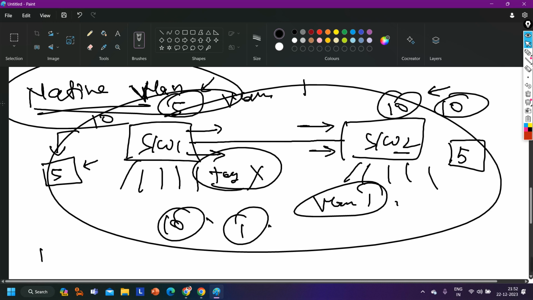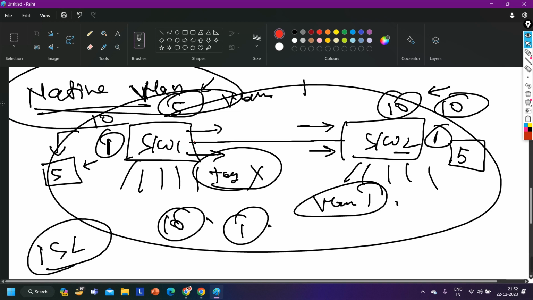Okay, if I talk about the ISL protocol, ISL protocol does not support native VLAN. Means if my native VLAN is 1 on switch number 1 and also on switch number 2, and I have configured ISL as the encapsulation protocol, then the switch will perform tagging for VLAN 1 also, for the native VLAN also.